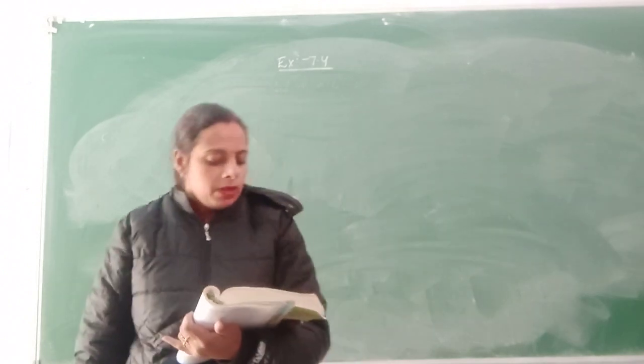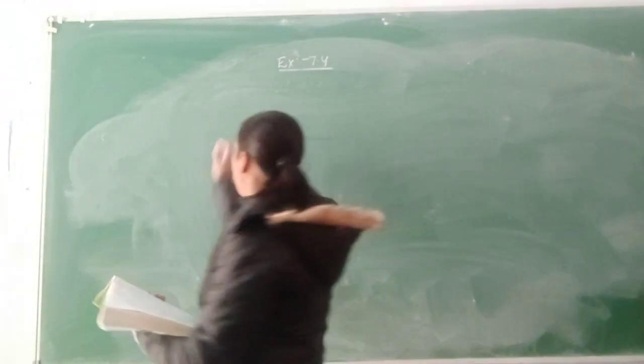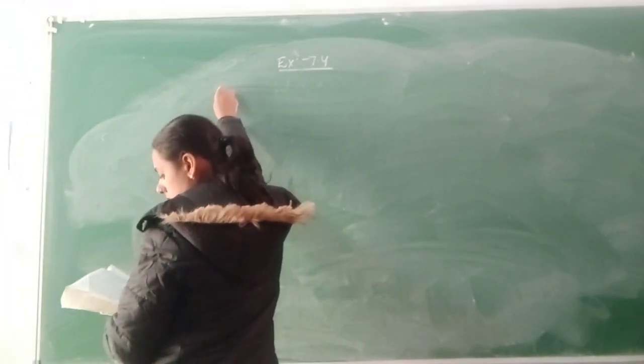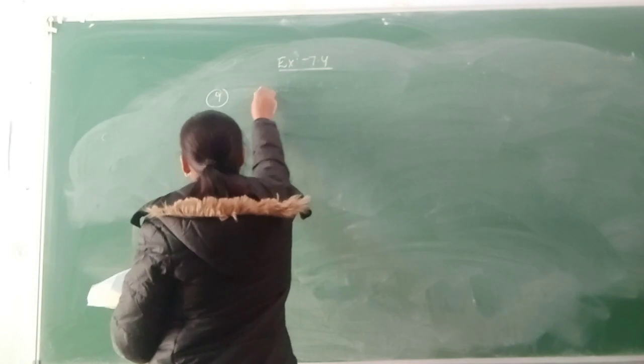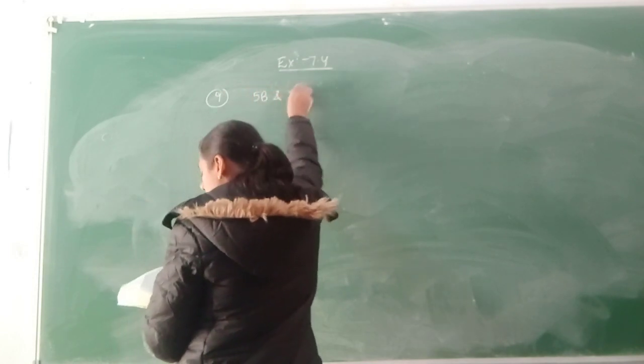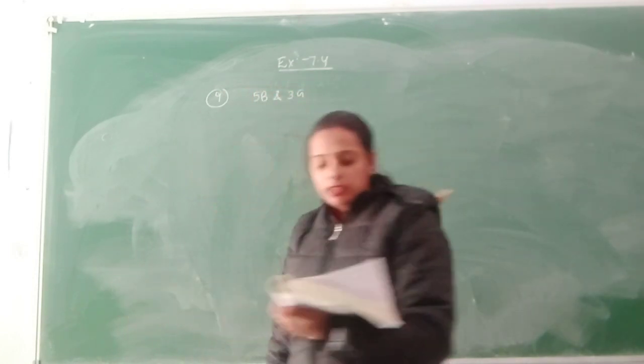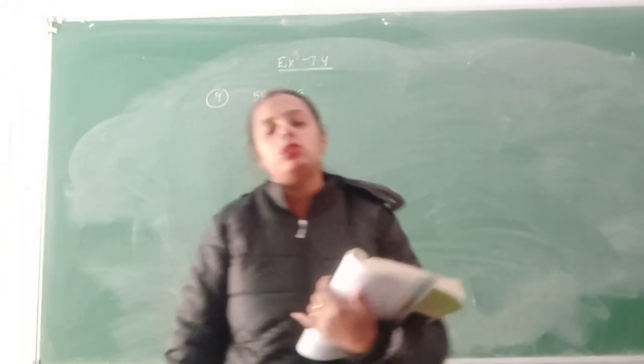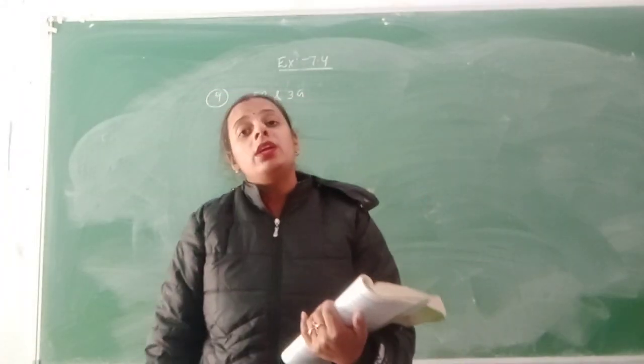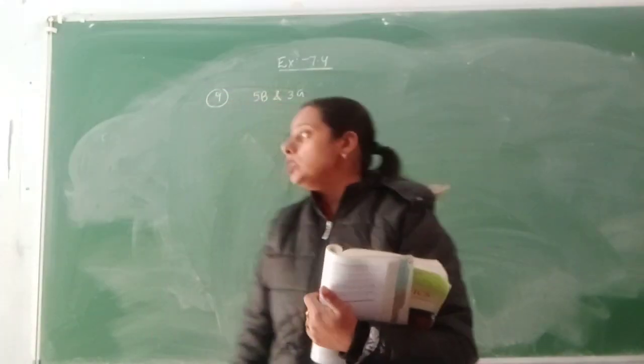In question number 9, in how many ways can 5 boys and 3 girls be arranged so that no 2 girls may sit together? कोई भी 2 लड़कियां इकट्ठी नहीं बैठनी चाहिए. So this is the way.